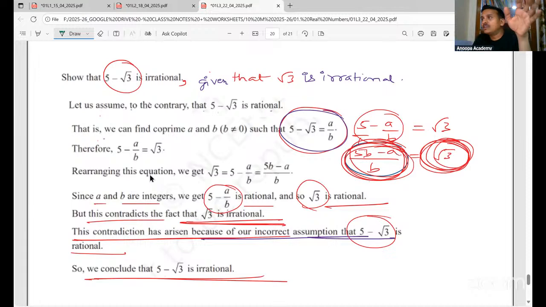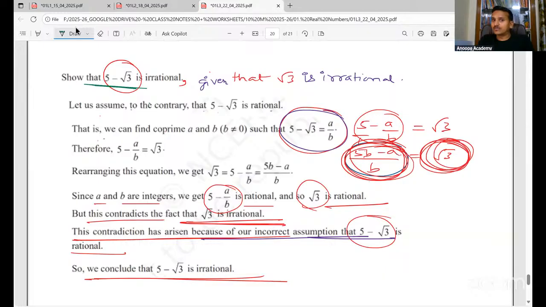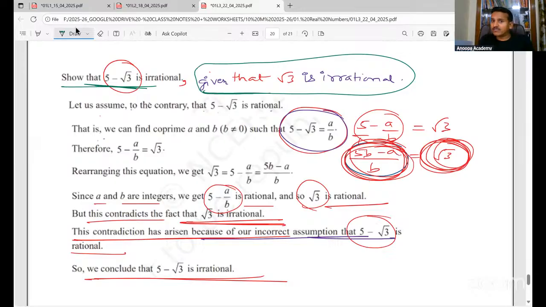They will give something plus, for example, 5 plus root 2 or 7 minus root 2, something like that. In this particular case, the procedure is a bit different. So, show that 5 minus root 3 is irrational. They will definitely give this one. In the NCERT it is not given, but they will definitely give a line like that, given that root 3 is irrational.